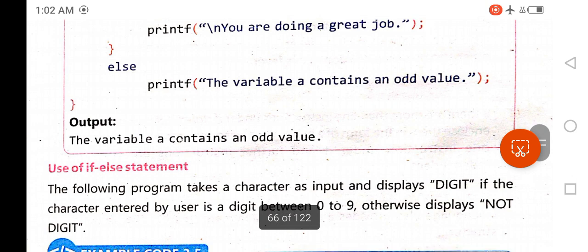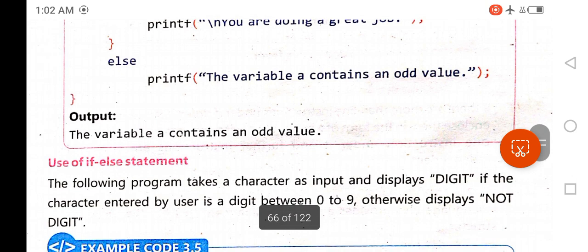Okay, so up till here is the answer of your long question, which is write a detailed note on if else statement. So up till this point we have covered two long questions. The first one is write a detailed note on if statement, and the second one is write a detailed note on if else statement.